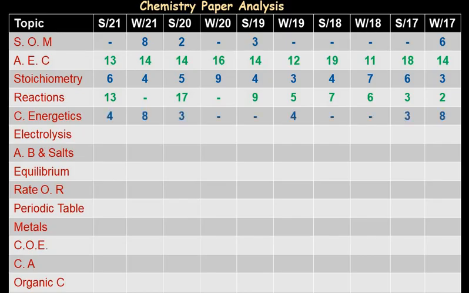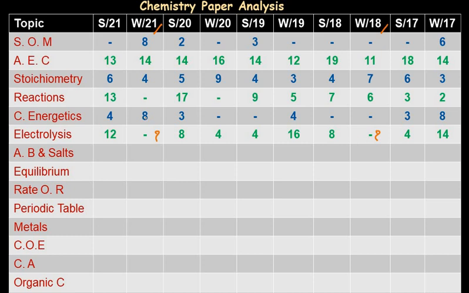Next is chemical energetics. Okay, in a few of the years they were not asked, but most of the time some marks of questions were asked. In electrolysis, we can see that it is not certain that it is asked every year, because there are two papers, winter 21 and winter 18, where no question from electrolysis was asked.